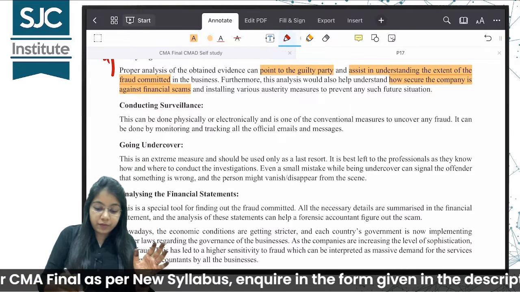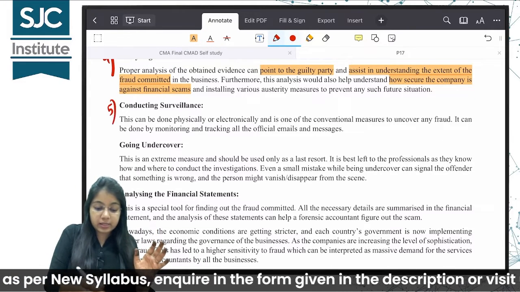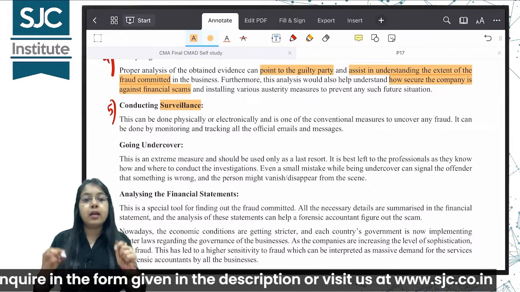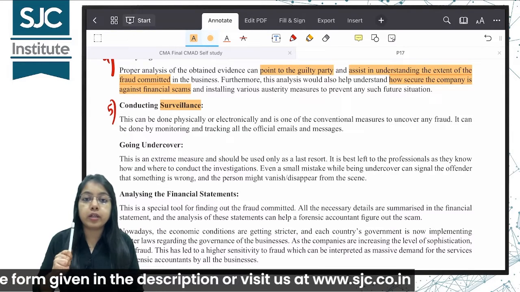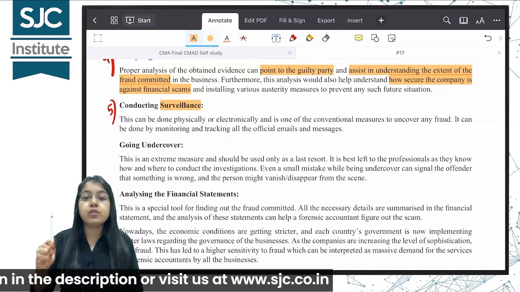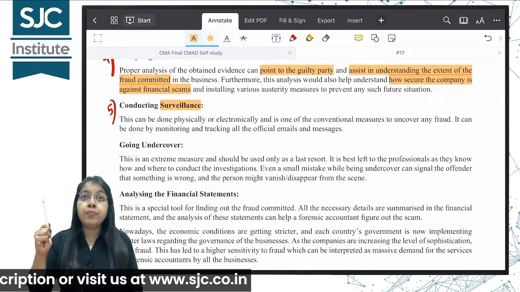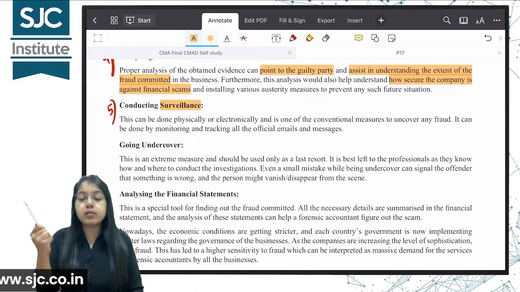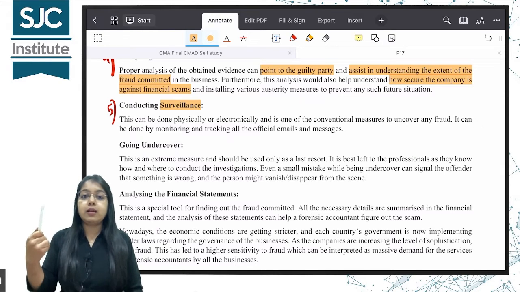नेक्स्ट पॉइंट नंबर 5 इज कंडक्टिंग सर्विलेंस. सर्विलेंस मतलब क्या, किसी पे नजर रखना. नजर कैसे रख सकते हैं, either physically or electronically. So keeping surveillance on the company, on the suspicious parties, the fraudsters, we can also gain some audit evidence.